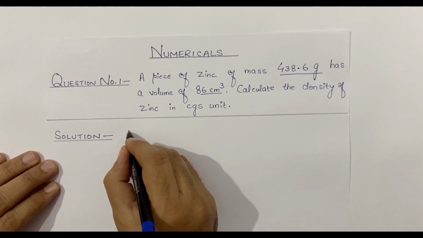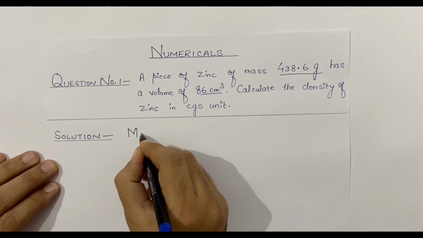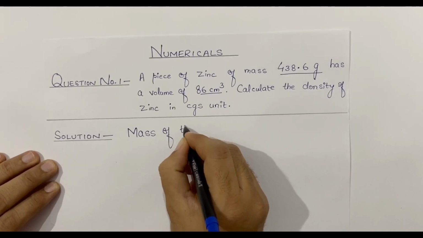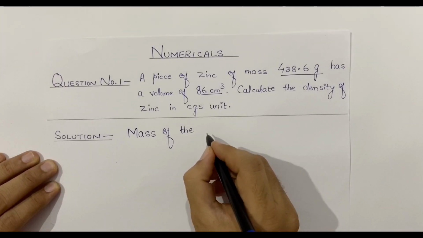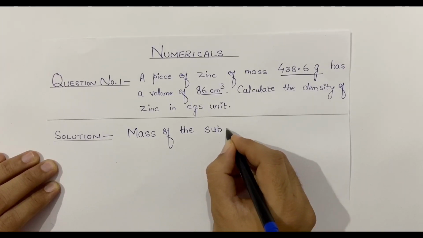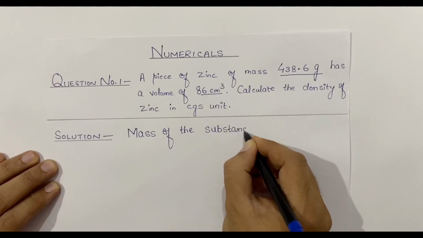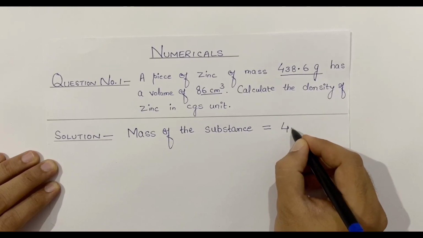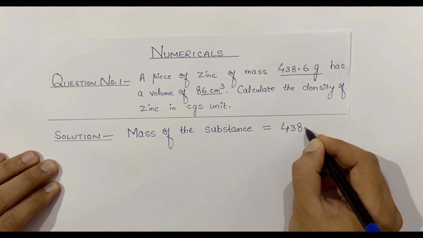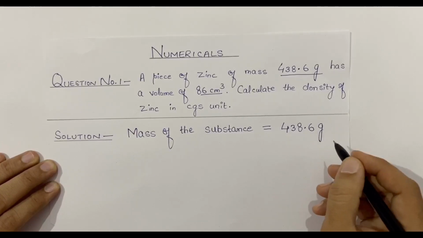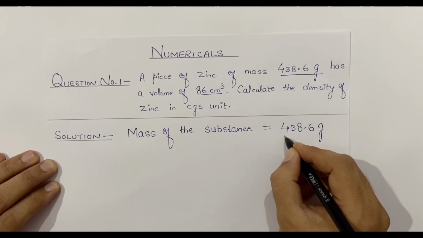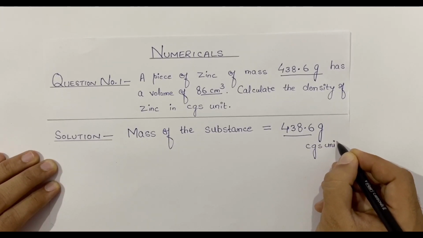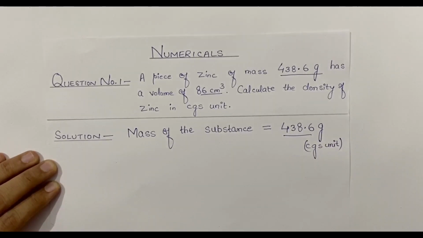Now, mass of the substance is given as 438.6 gram. Now, mass is given in CGS unit. Volume is also given.